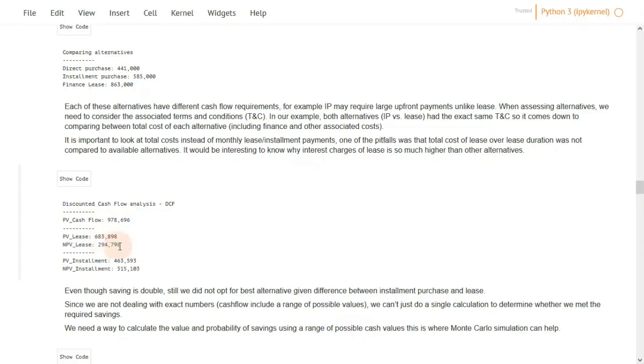So this is the present value of the cash flows, and this is the present value of the lease, and the net present value of the lease is positive, so it seems feasible that this leased equipment is something worth getting. And similarly, of course, for installment purchase, because its cost is lower than the cash flow, the present value also is positive. But notice the difference between the present value of the installment and the lease is much higher, and this comes from the fact that total cost is higher in the lease than the installment purchase.